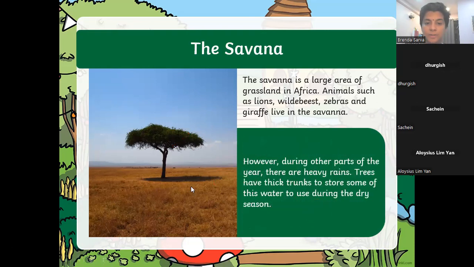I'll give you each a plant and you're going to find information. So I told you, right? Half of the year there's suddenly a rainy season. What happened then? Suddenly you have so much rain. So now the thick trunks, the same tree trunk will store some of the water, will become like a what? Like a vessel, like a container. It can store the water already. It will keep the water in the trunk. Can you see how intelligent this plant is? Agreed or not? Do you agree that the tree is intelligent?